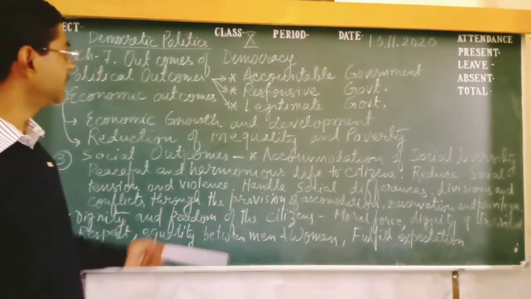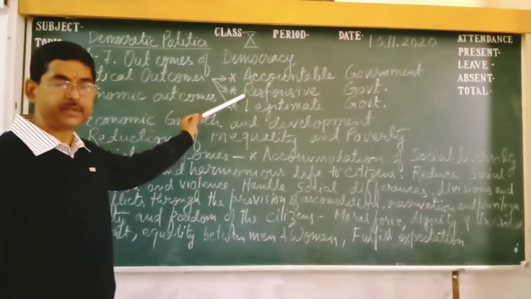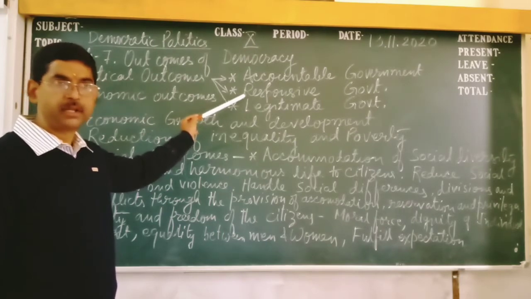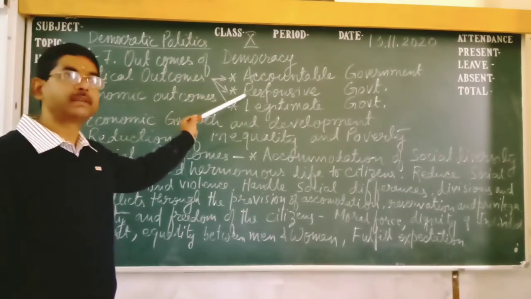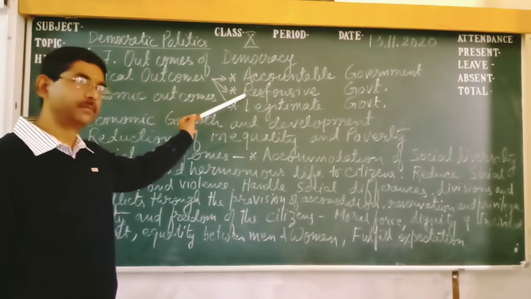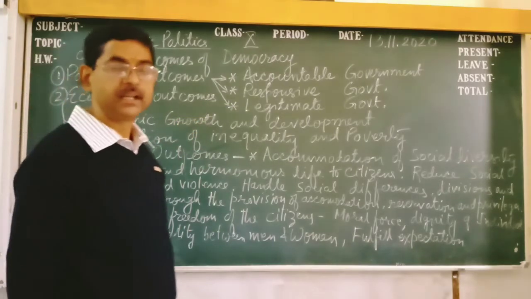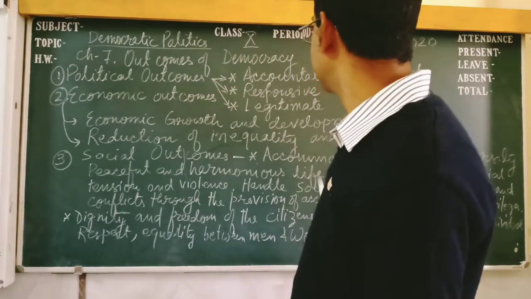If the government is responsive, it fulfills its duties and the needs, aspirations and hopes of the people, or whatever agenda they brought before the election, that should be fulfilled.